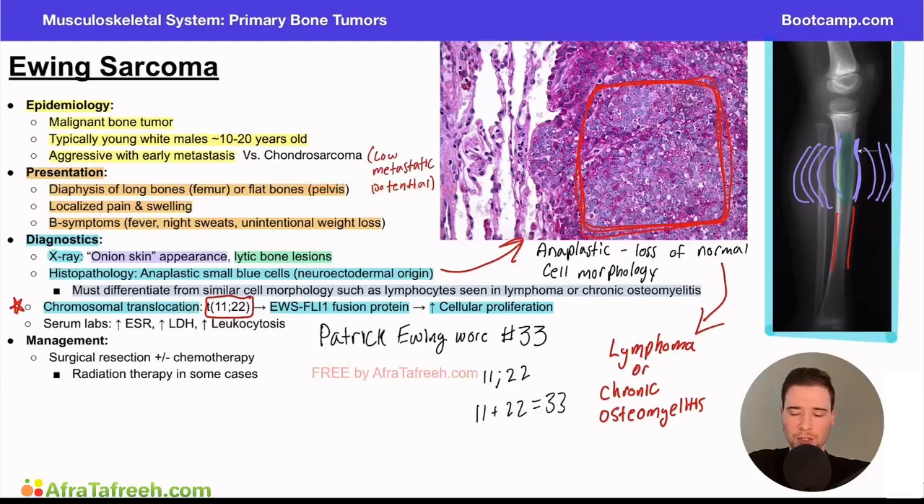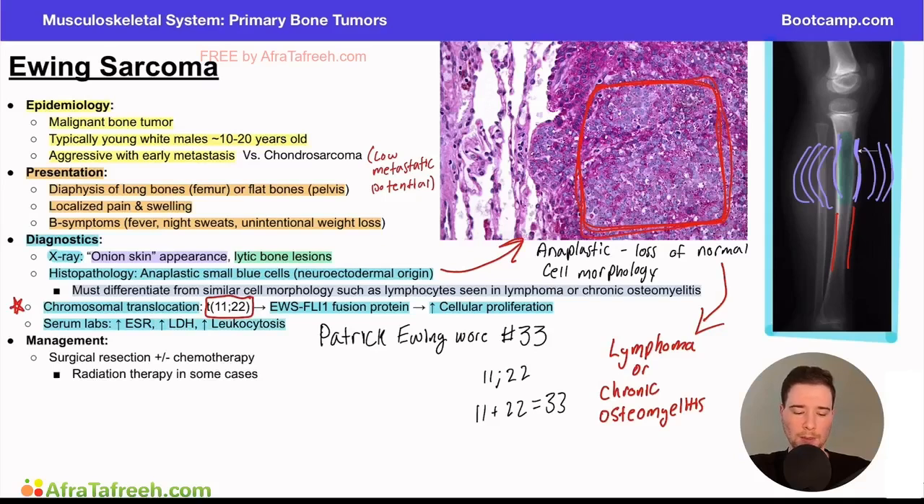So if you can just remember Patrick Ewing, who's a famous basketball player, for Ewing sarcoma, you have that memory in your head and you think about he wore number 33, and then you can remember the translocation as 11;22. 11 plus 22 equals 33. So it's a nice simple memory aid to help keep this in your brain for test day purposes. Finally, some other non-specific findings you can see include serum labs with an increased ESR, LDH, or leukocytosis.